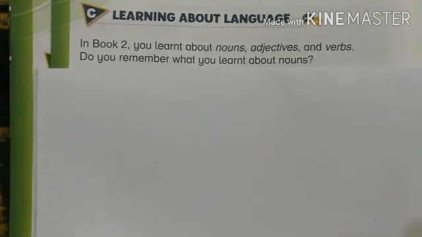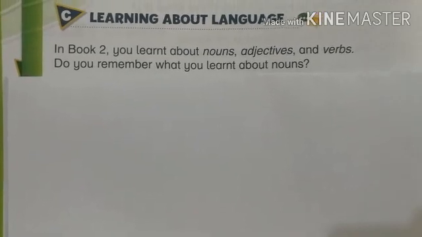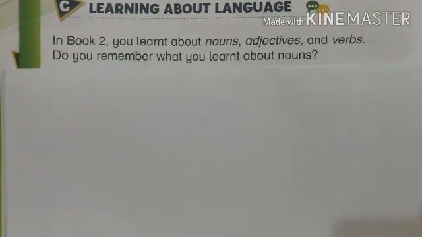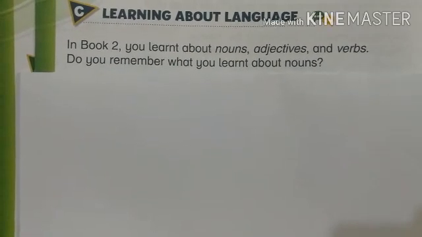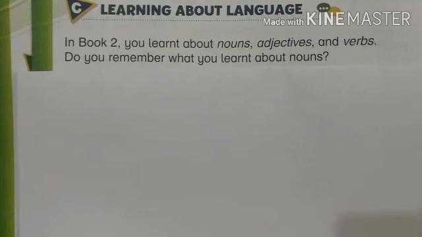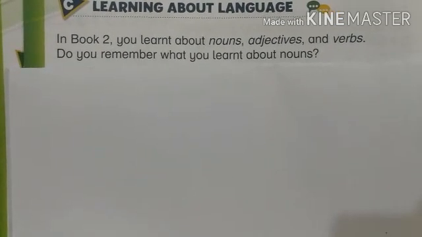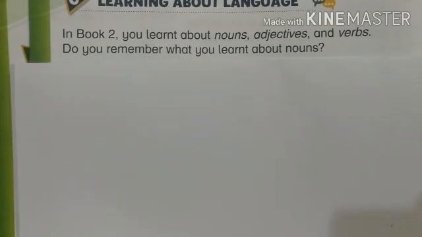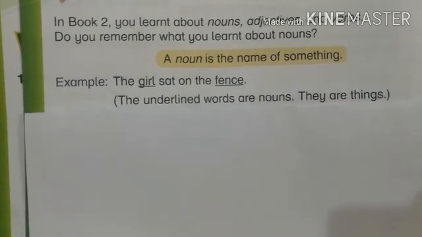What are nouns? We have read this definition of nouns, and we have learned that a noun is a name of a person, place or a thing. For example, dog is a name of an animal, so it's a noun. Or a chair is the name of a thing, so it's a noun. Lahore is the name of a place, it's a noun. In the same way, there is an example given over here.